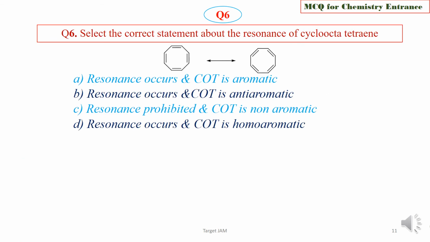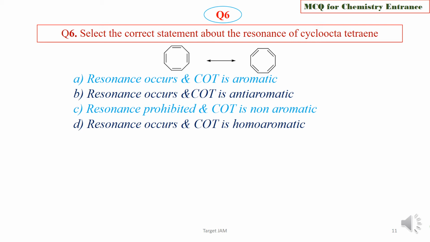Question 6. Select the correct statement about the resonance of cyclooctatetraene, that is COT. Option A, resonance occurs and COT is aromatic. Option B, resonance occurs and COT is antiaromatic. Option C, resonance prohibited and COT is non-aromatic.